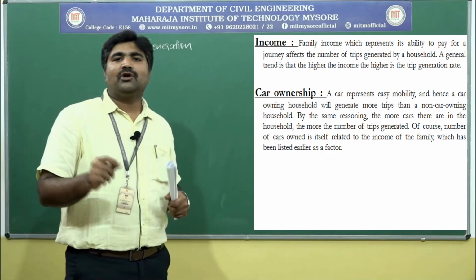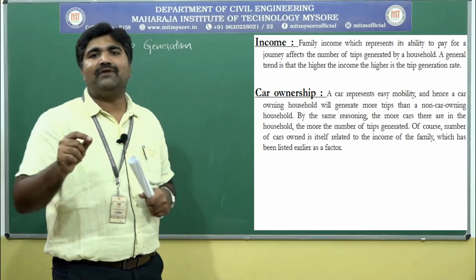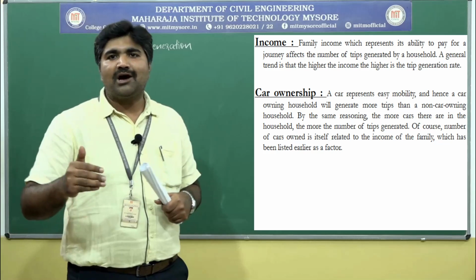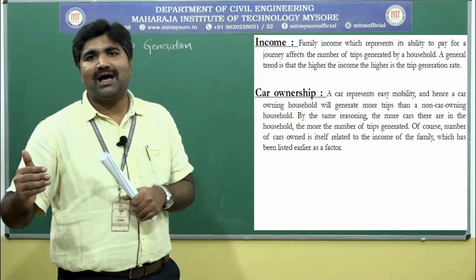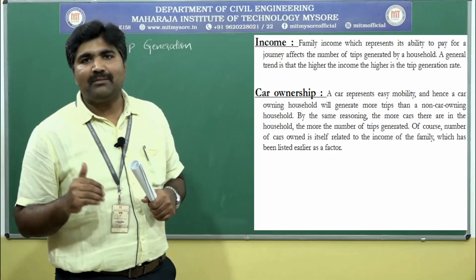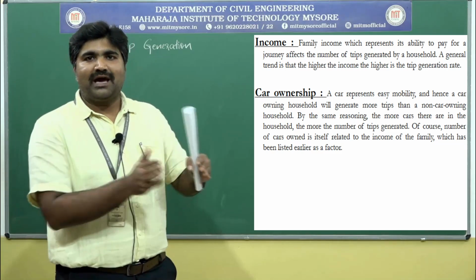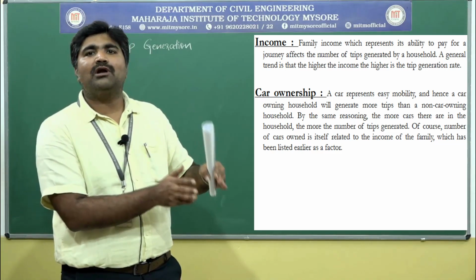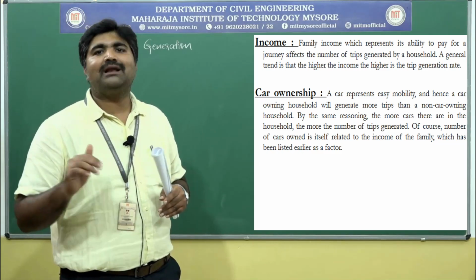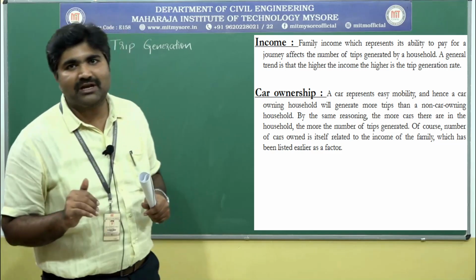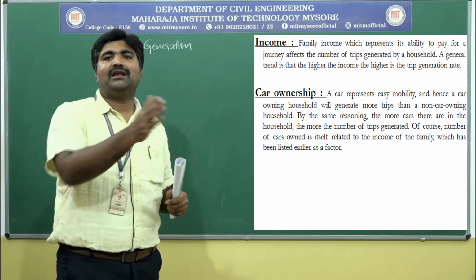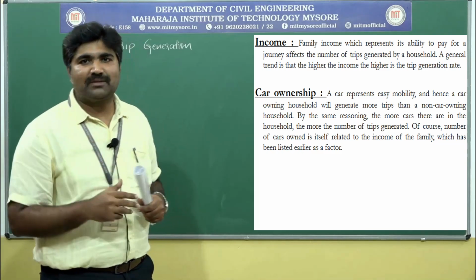The family which has a car, that is a private vehicle, they make more number of trips when compared with the non-car owning household. Those who do not have a car at home will make fewer trips when compared to a car owning family or household. Do you understand? Those who have a vehicle at home make more number of trips when compared to non-car owning households. Those who have a vehicle make more number of trips.